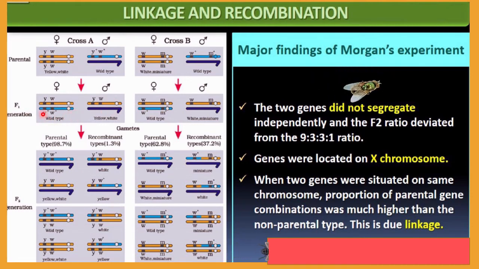So if crossing over happens here in the case of a female, then what will be the type of gamete in the next generation? If crossing over occurs in this female, then what happens?